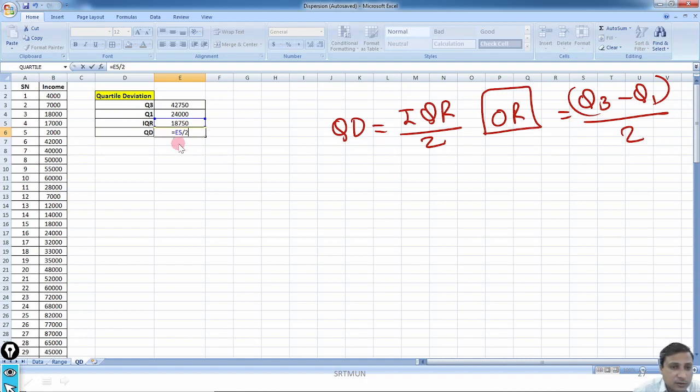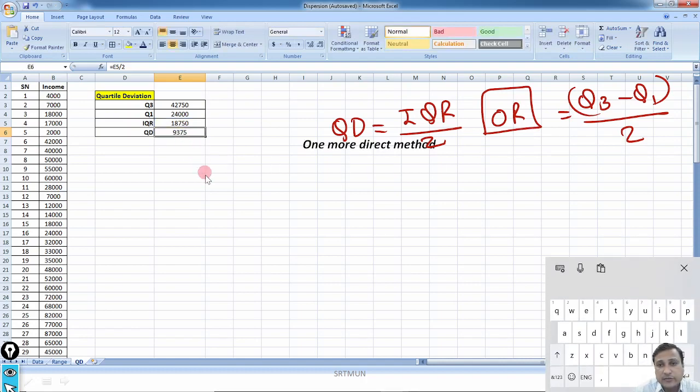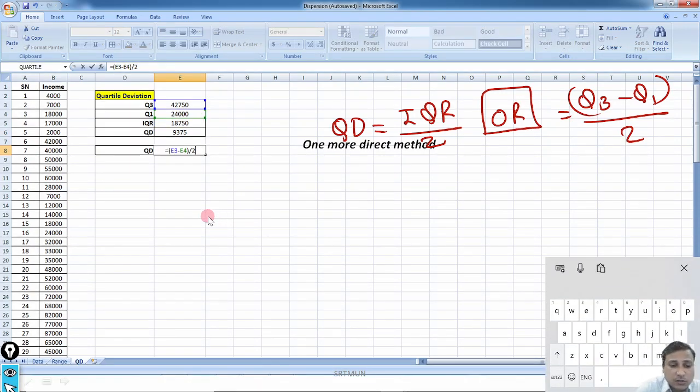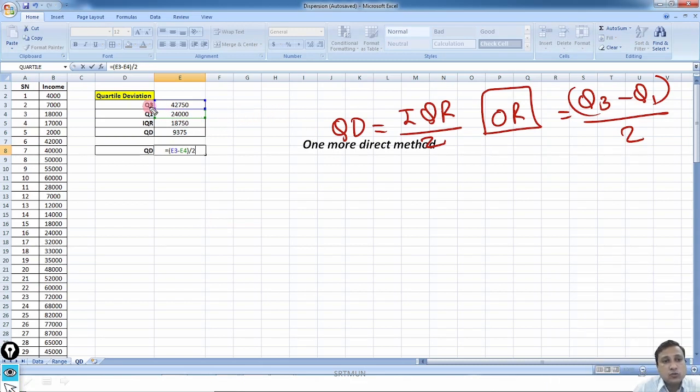Now if I go further, I'll get the quartile deviation. What is the other method? If I'm going to quartiles, then first I'll give equal to sign, then I'll click on this cell giving the bracket, then I'll put the minus sign, then I'll click on this cell Q1, then I'll close the bracket divided by 2.